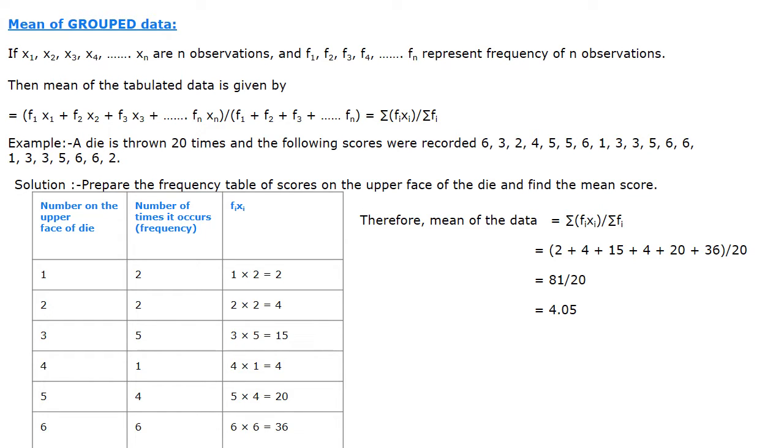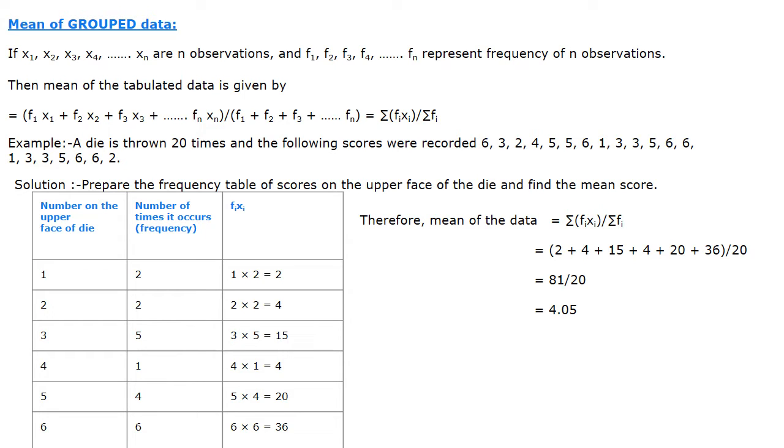Now, how to calculate the mean of this tabulated data? Here we simply multiply the corresponding frequencies with the corresponding observations. So f1 into x1 plus f2 into x2 plus f3 into x3 plus up to fn into xn, by the sum of the frequencies f1 plus f2 plus f3 plus up to fn. Symbolically we can write this like this: sigma fi xi by sigma fi.